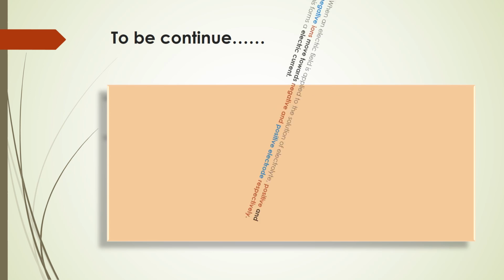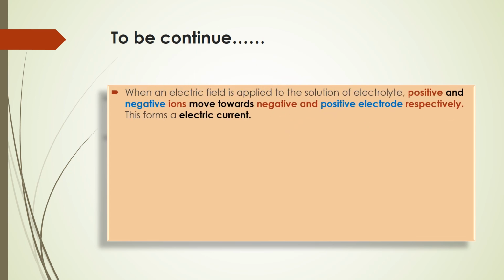So in the next slide, what that diagram says to us: when an electric field is applied to the solution of electrolyte, positive and negative ions move towards the negative and positive electrode. Means if the charge is positive, that means Na+, it will move towards the negative electrode, and if the ion is negative, it moves towards the positive electrode.